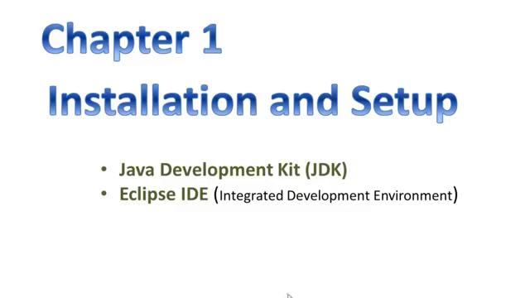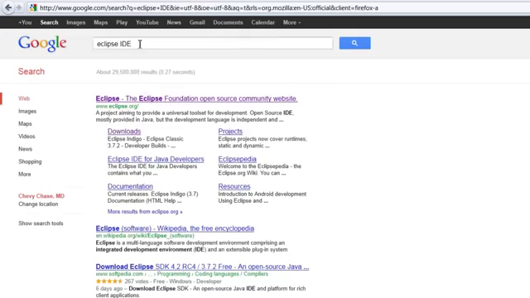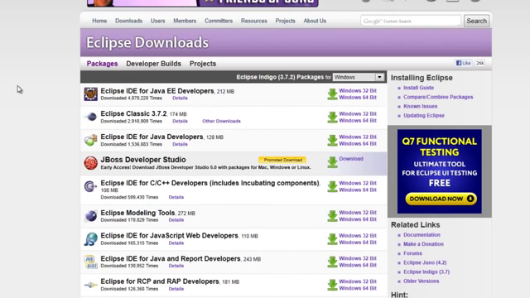Now once you have installed the Java development kit, you can install the Eclipse IDE, that is the integrated development environment, which will make writing your Java programs easy. So in Google you can search for Eclipse IDE, and then it will take you to this particular website. You can go to downloads, and over here you can download either Eclipse IDE for Java developers, or Eclipse IDE for Java Enterprise Edition developers.